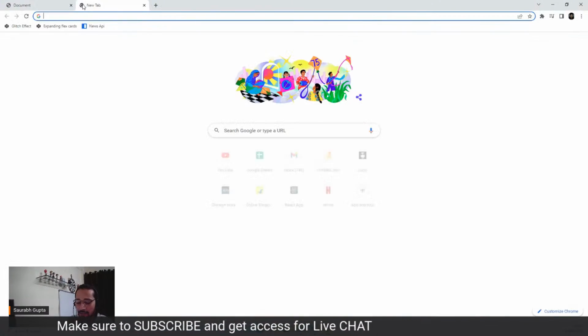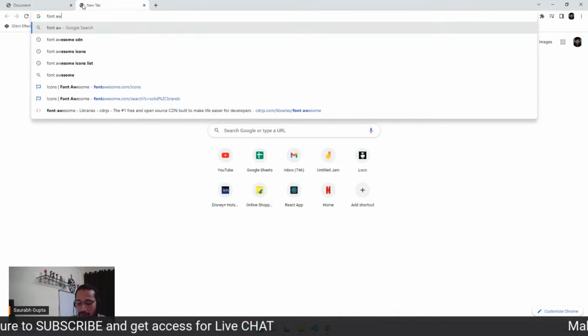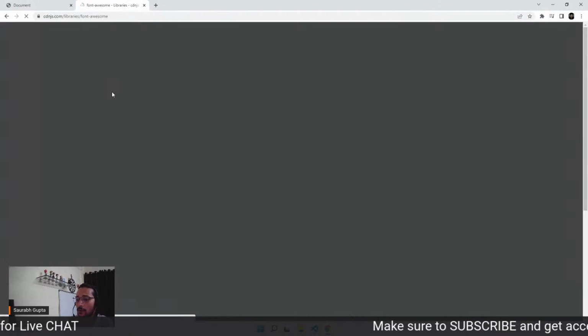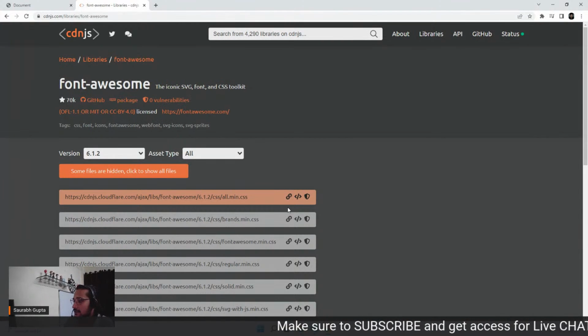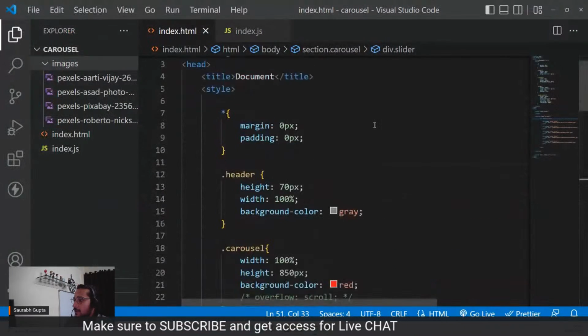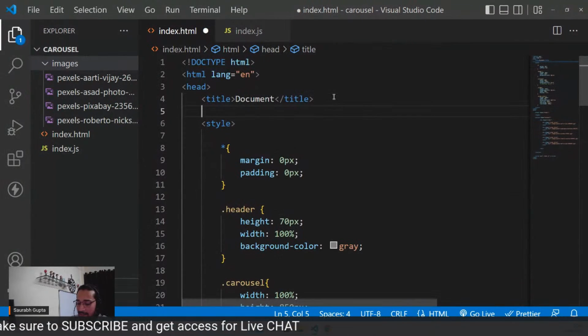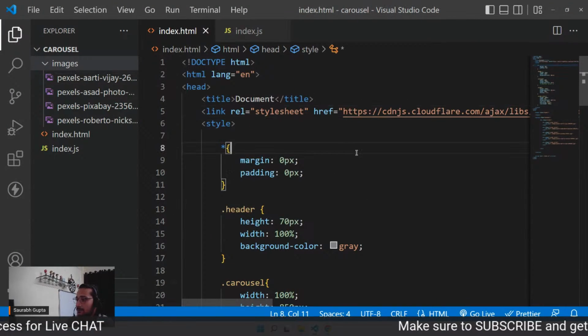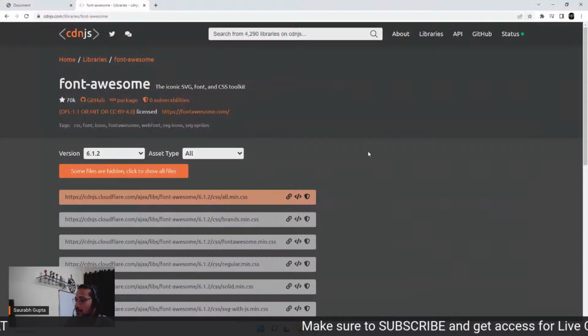For that, let me just go ahead and search for font awesome CDN. So I can use some good font awesome font. So let me take this one, copy the link tag, paste it in your HTML so that you can start using font awesome. I just copied this link tag.